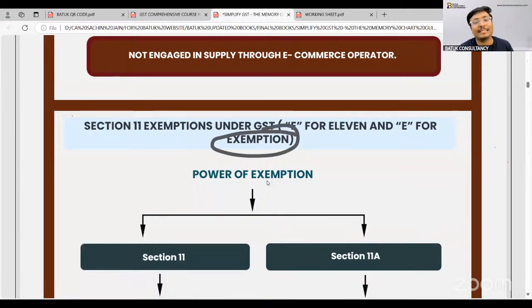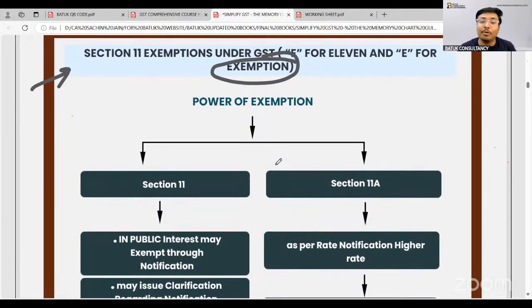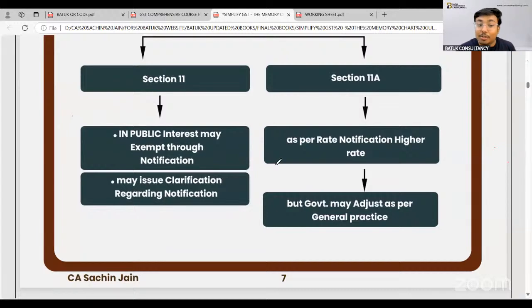And through this particular exemption, section number 11, they clearly mention that in case of exemption, no GST will be applicable, and the government is going to decide a particular goods or services as exempted goods or services, and no GST will be chargeable. So the same will be done in the public interest, through the notification.